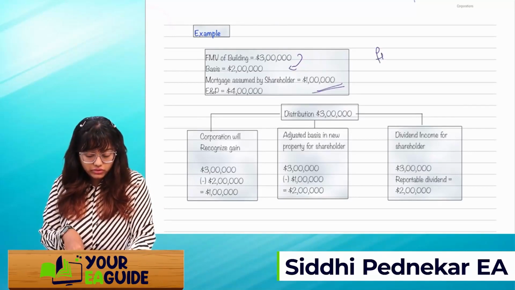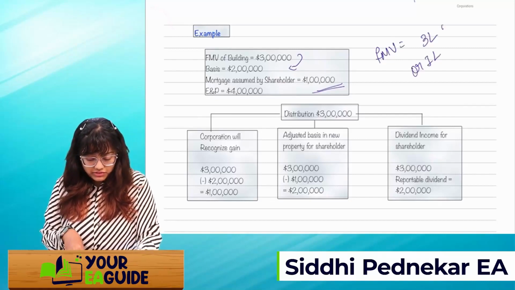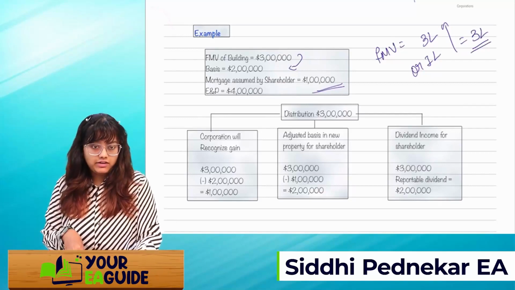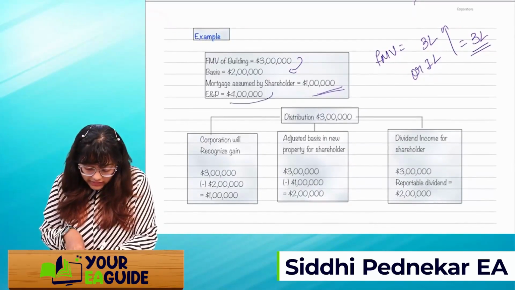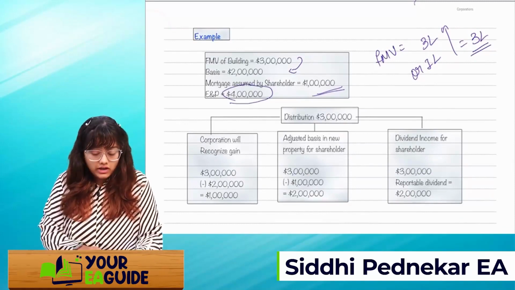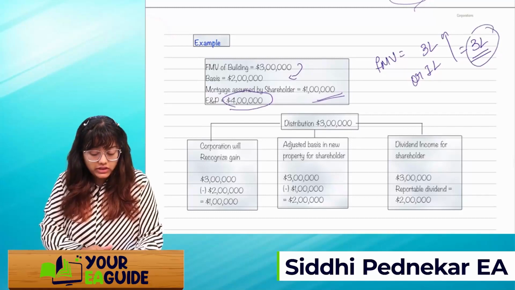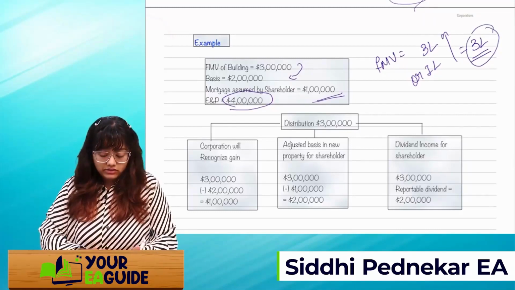So what you will do, you will just check where the fair market value is or mortgage amount, whichever is higher. So you will take 3 lakh as a FMV. Okay. And ENB is 4 lakh. Now, I can say you have a distribution of 3 lakh. The corporate is giving you the whole building. So, I'll take the 3 lakh as a distribution.